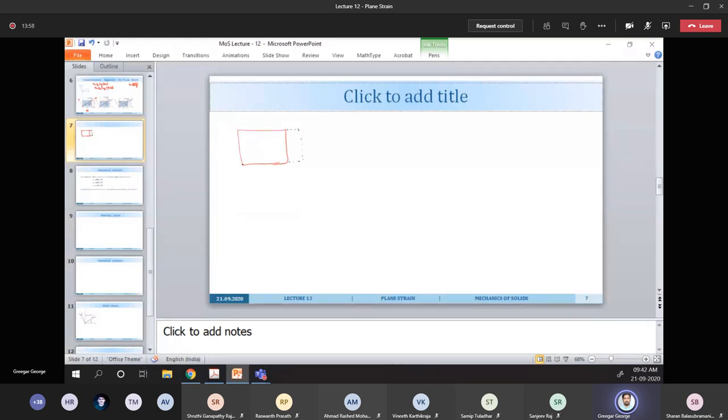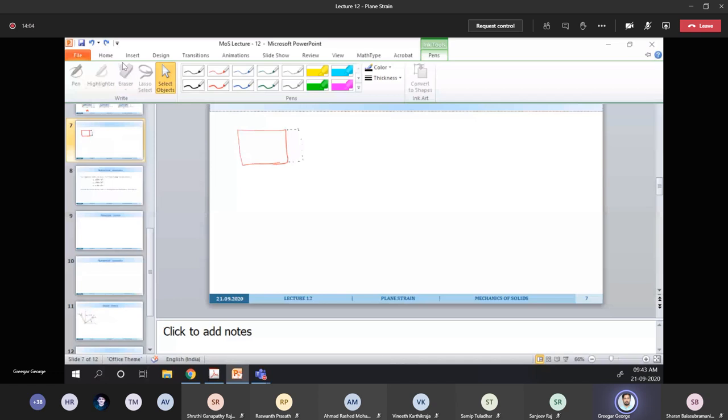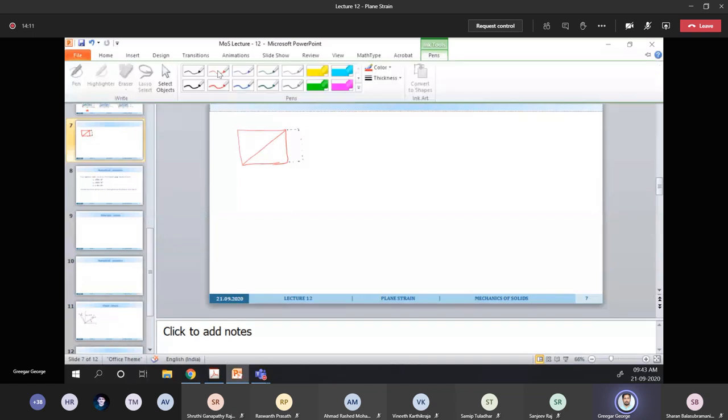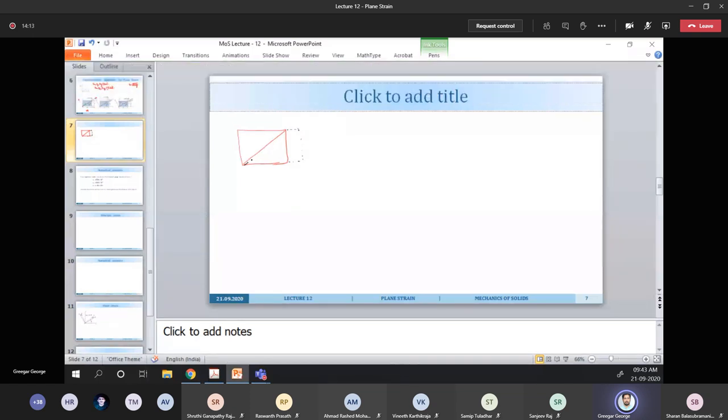So this was the original diagonal element. Now what happened to the diagonal element? It got changed to this one.